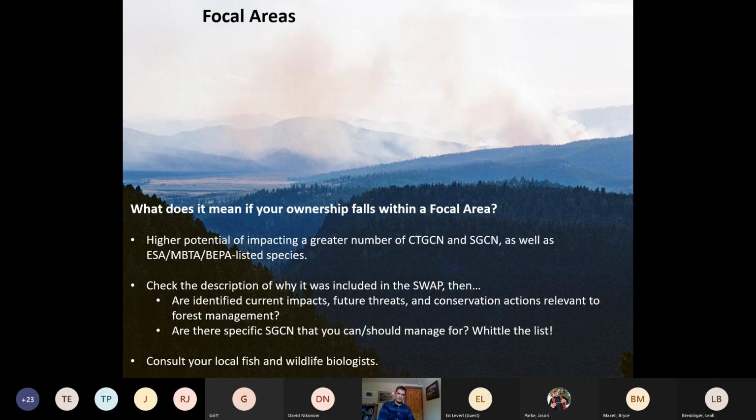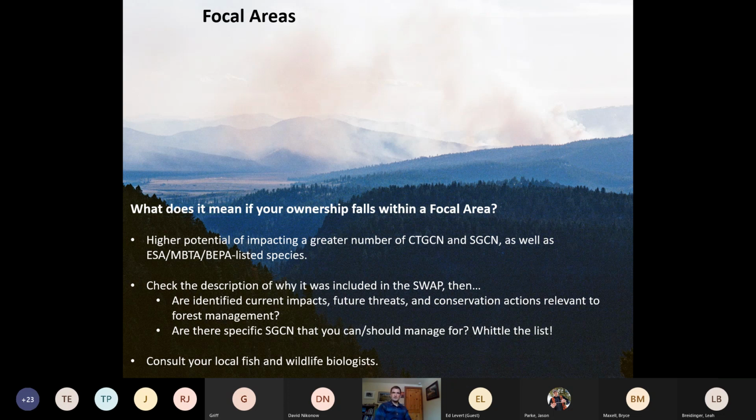So what does it mean for you if your ownership falls within a focal area? At the very basic sense, it means that you have a higher potential of your habitat management, your habitat manipulations, affecting a greater number of community types and species of greatest conservation need. Alongside that, you can also expect that there may be some sort of listed species in that area as well, listed under the Endangered Species Act, Migratory Bird Treaty Act, or Bald and Golden Eagle Protection Act.